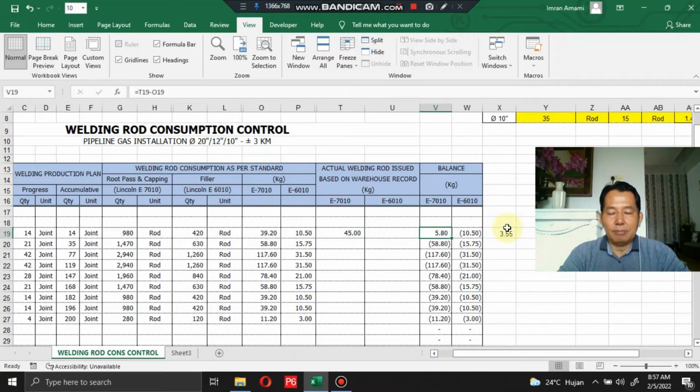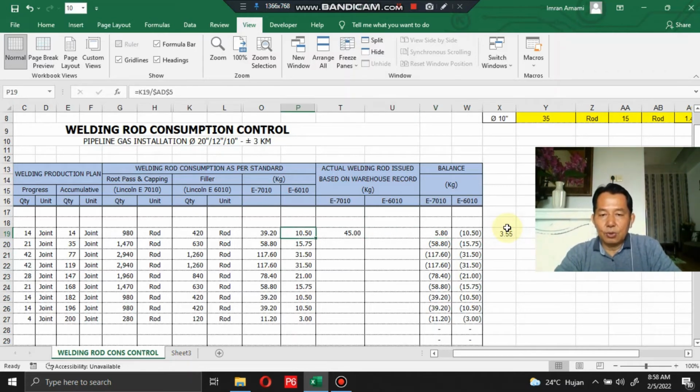The positive number means there is waste in the welding rod consumption, so better you check the actual welding rod consumption, find out the problem and fix it, and you will save in the consumption of welding rods.